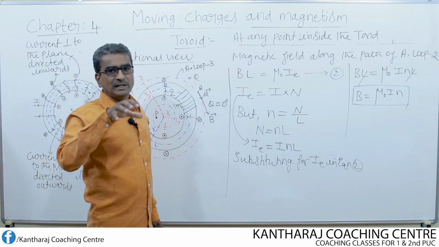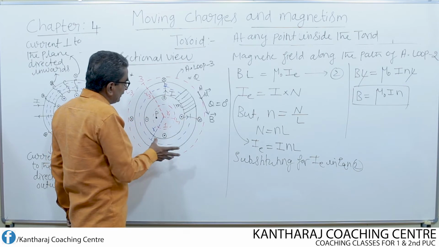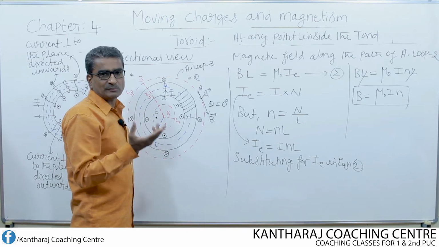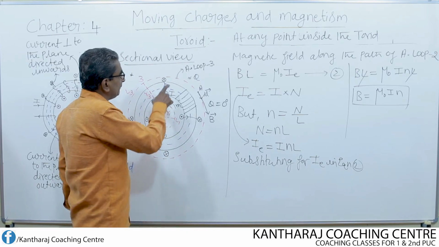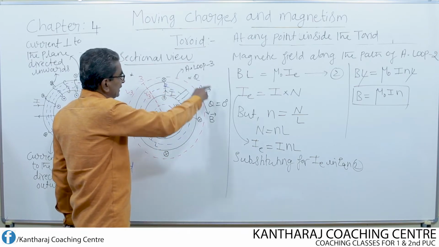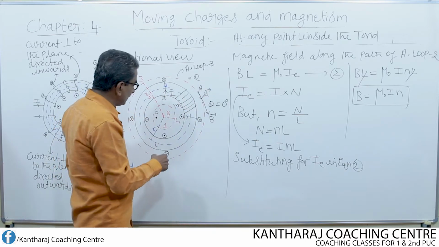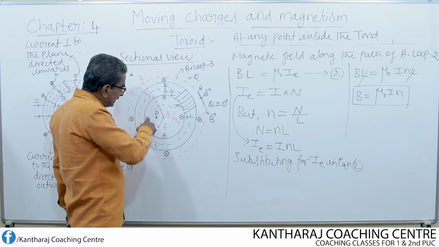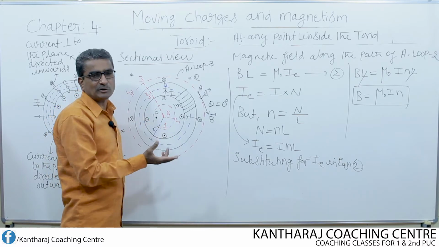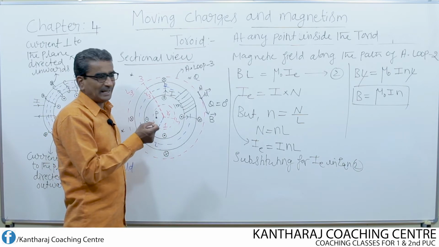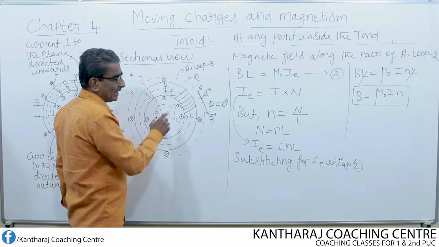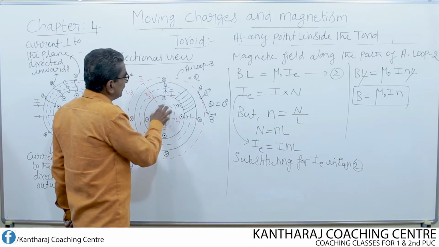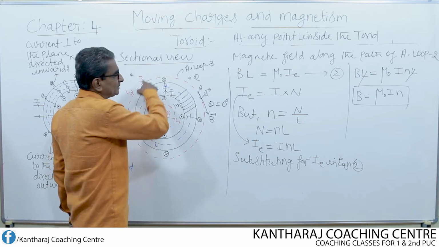So magnetic field exists only inside the toroid, not in the interior open space or the exterior open space, because we have shown that the magnetic field B3 at a point Q in the exterior open space is equal to 0. Similarly, we showed that the magnetic field at point P within the interior open space is also equal to 0. So field exists only inside the toroid and there is no contribution of magnetic field due to the interior open space and also due to the exterior open space.